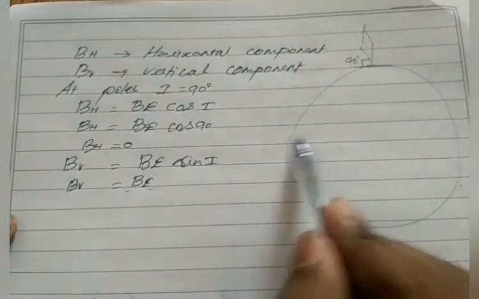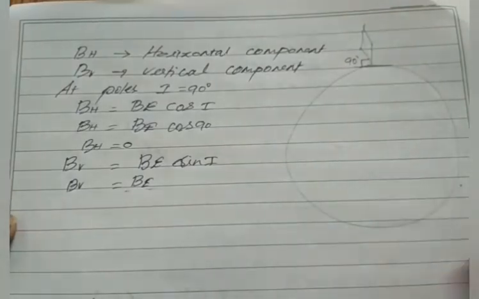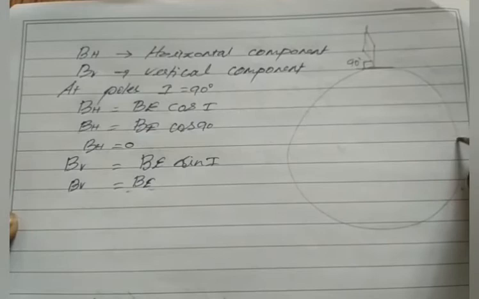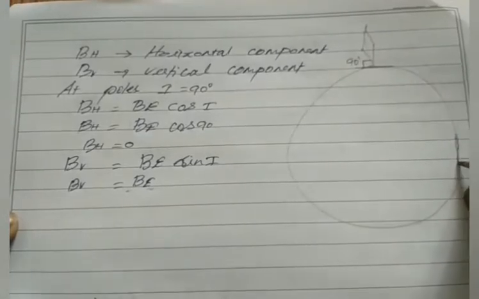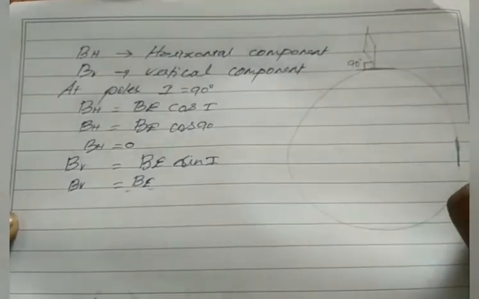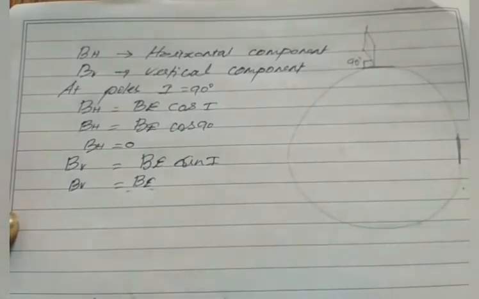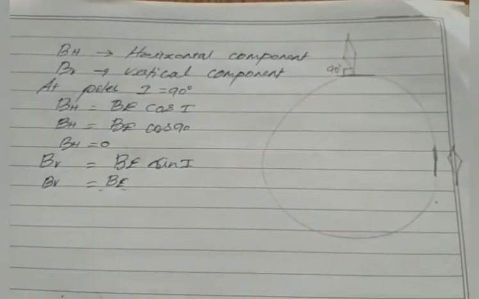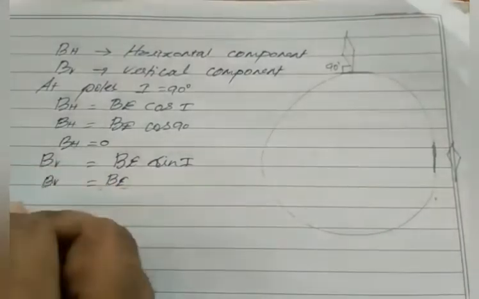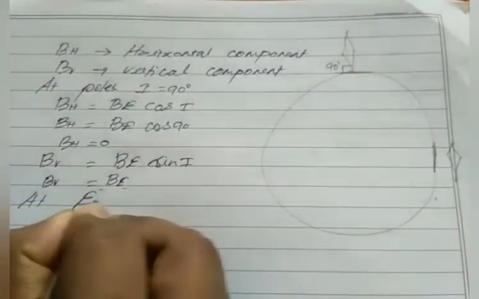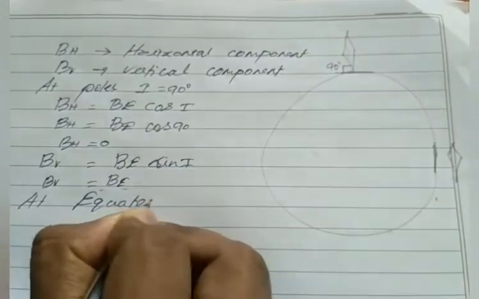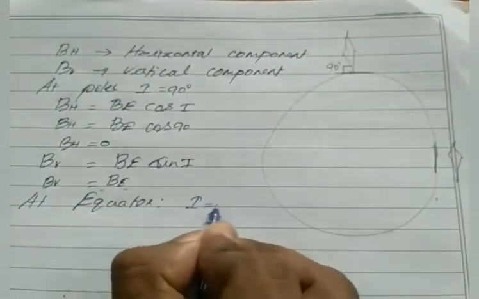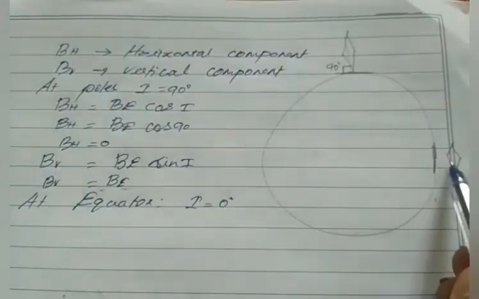Then what will happen at the equator? At the equator, if we take a compass at the equator, then what will happen? So this is our horizontal component of earth, right? And this is our needle. So both are parallel with each other. So here at equator, our I value will be equal to 0. Why? Both are parallel.